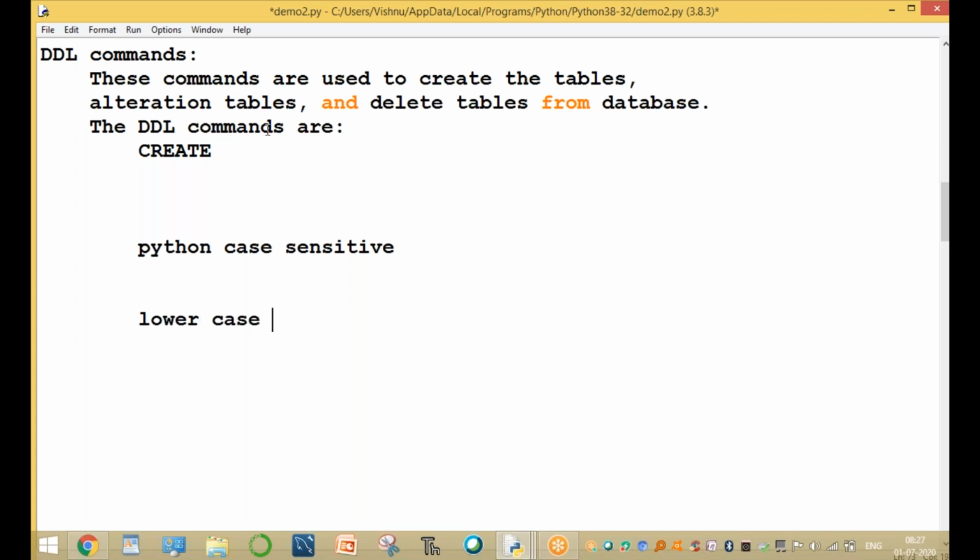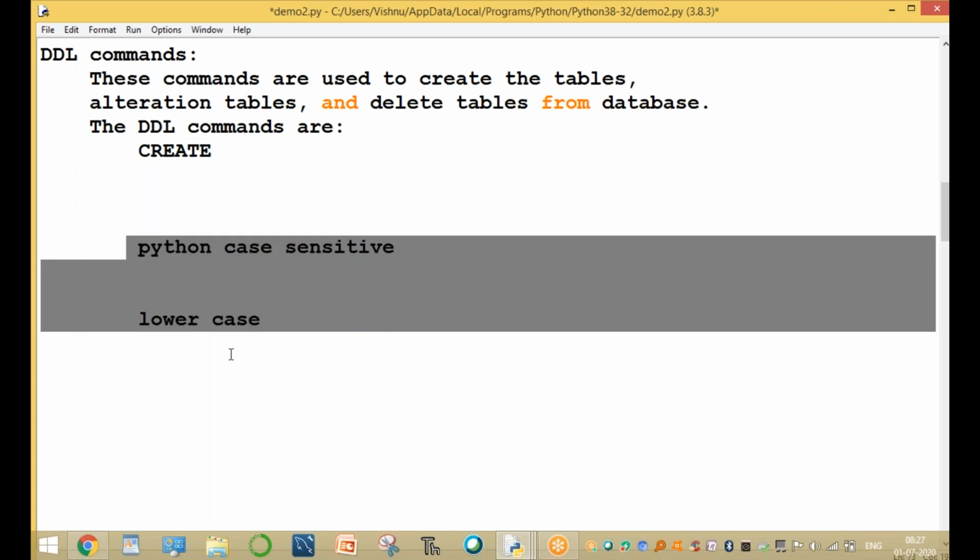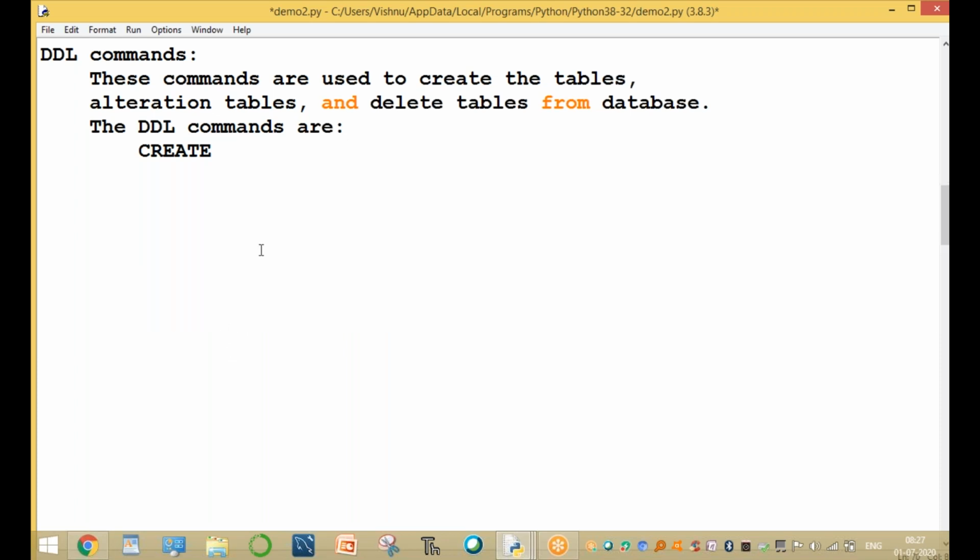Write the program in Python only for lowercase letters. C language is a case sensitive programming language. Similarly, SQL, NoSQL, MySQL and SQLite3 are not case sensitive. You can write the command either in lowercase or uppercase as you like.